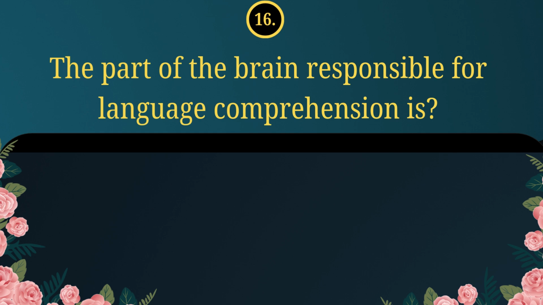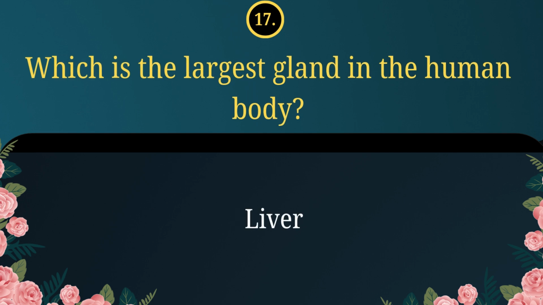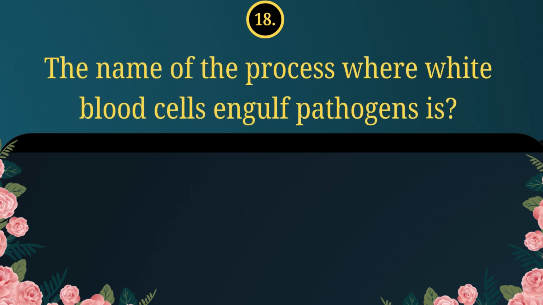16. The part of the brain responsible for language comprehension is Wernicke's area. 17. Which is the largest gland in the human body? Liver. 18. The name of the process where white blood cells engulf pathogens is phagocytosis.